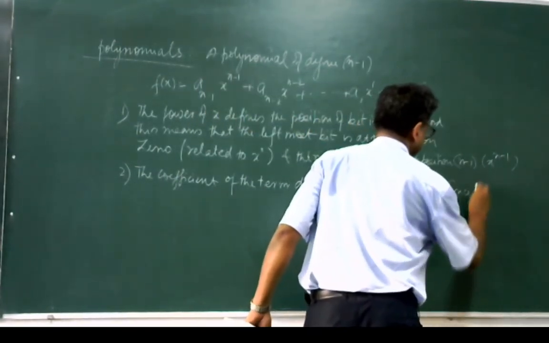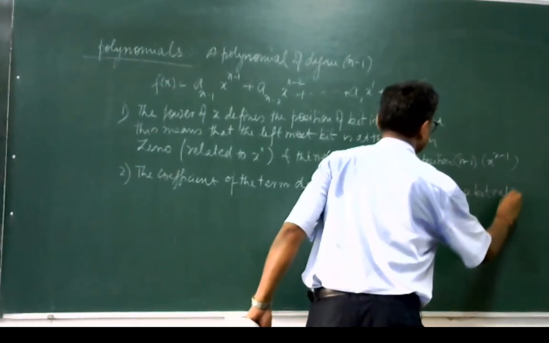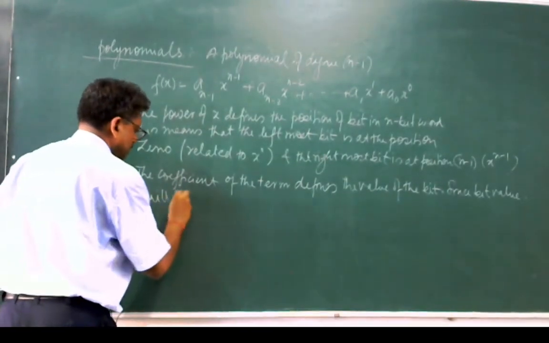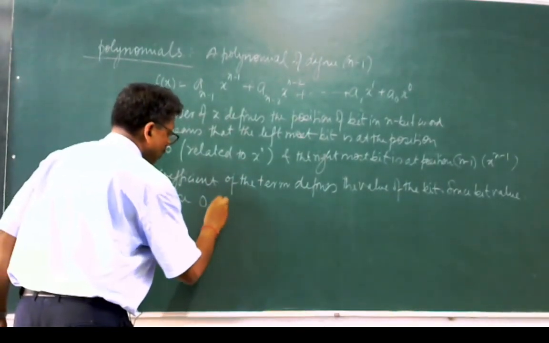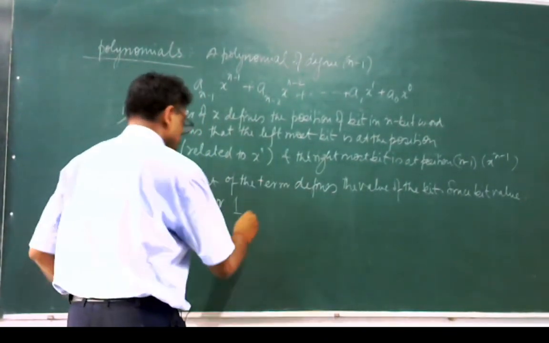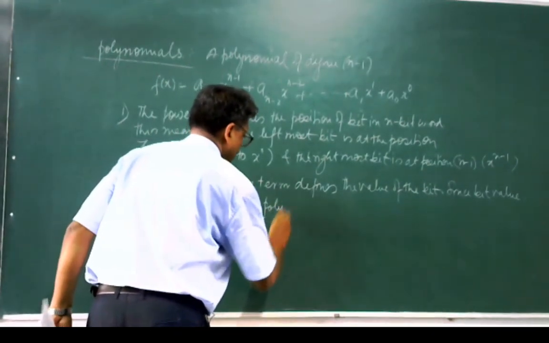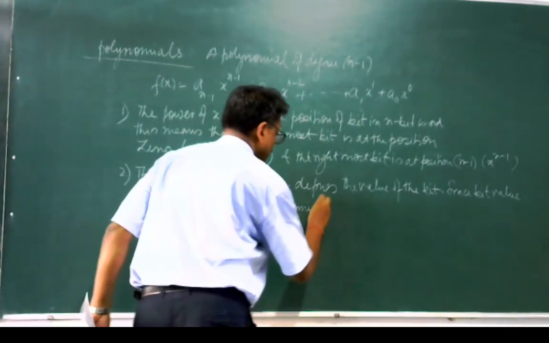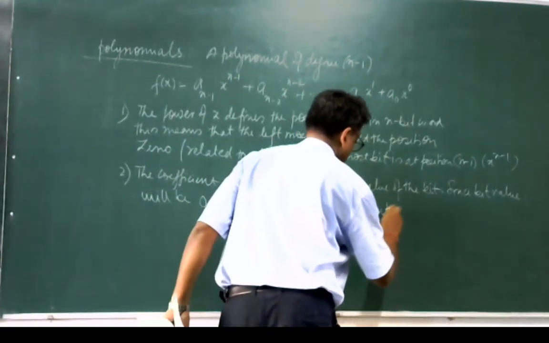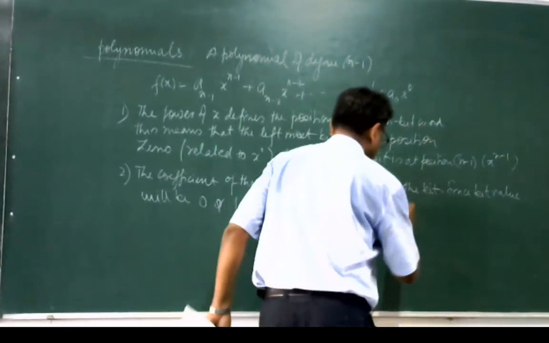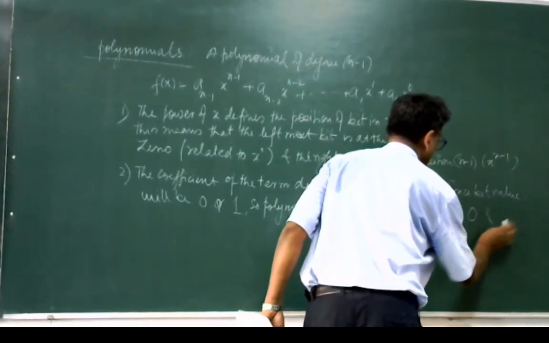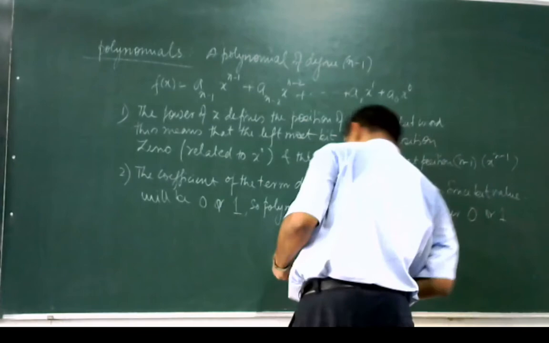Since bit value can be either 0 or 1, the polynomial coefficients can be either 0 or it can be 1.